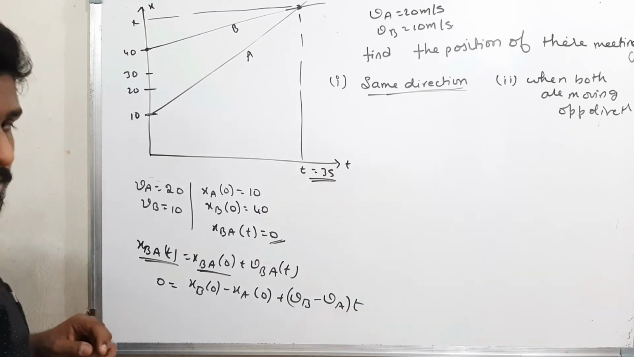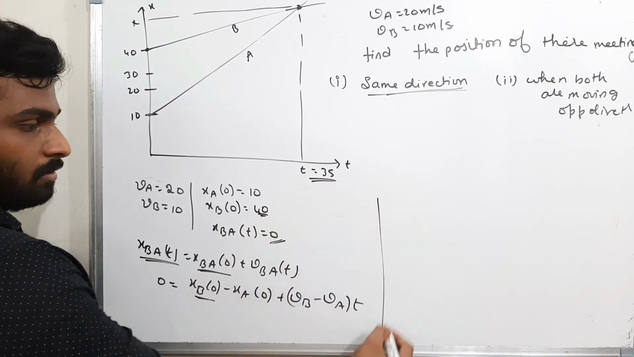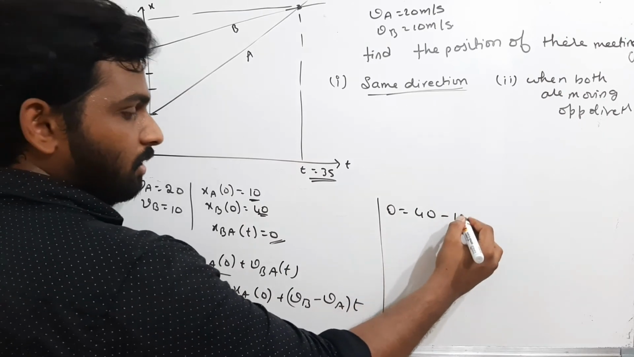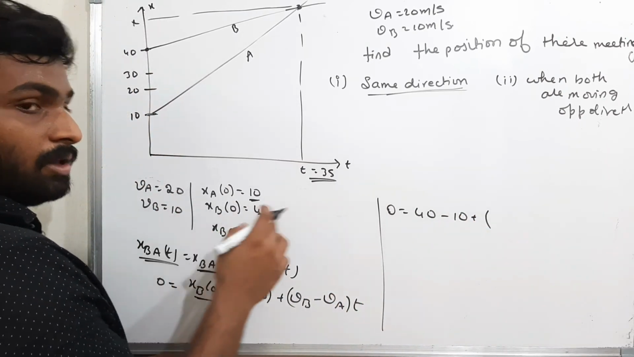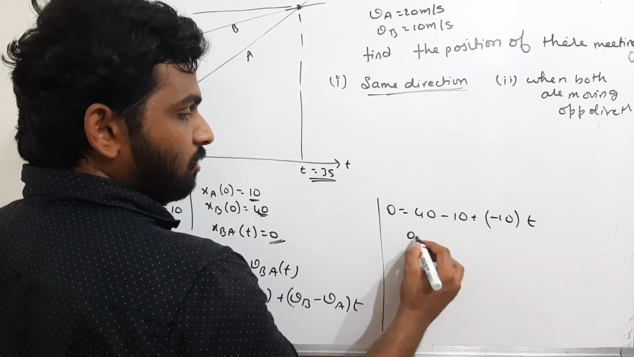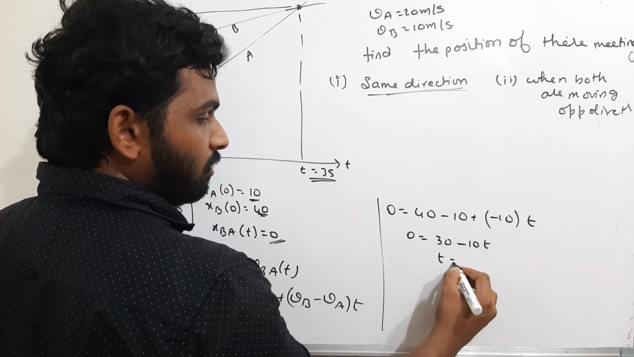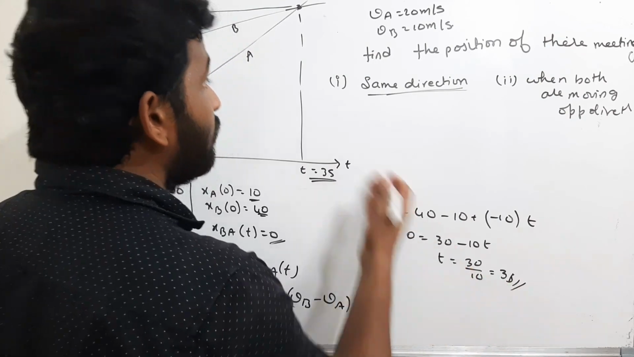VA into t. Therefore, what is XB? XB of t is 40 plus VB into t. So 0 is equal to 40 minus 10 plus, what is VB? VB is 10, while VA is 20. Therefore, 10 minus 20 is minus 10 into t. Therefore, 0 is equal to 30 minus 10t. Therefore, t is equal to 30 by 10, which is 3 seconds. Okay, already they gave 3 seconds.